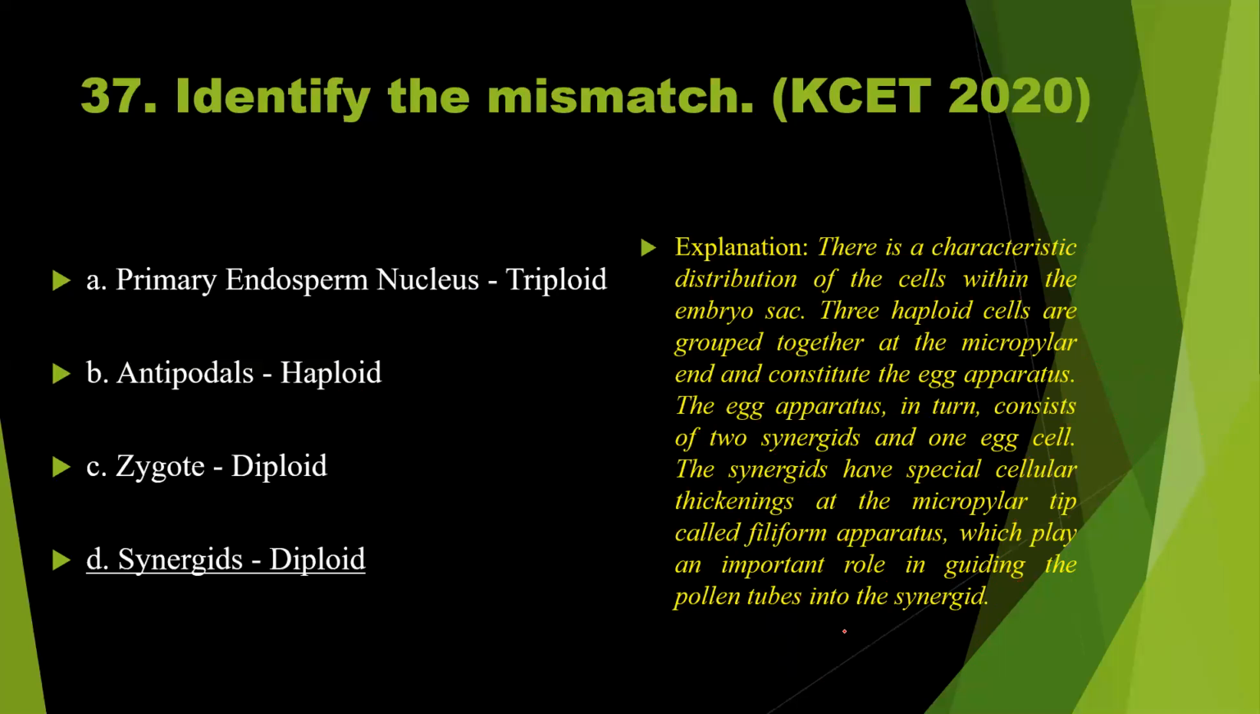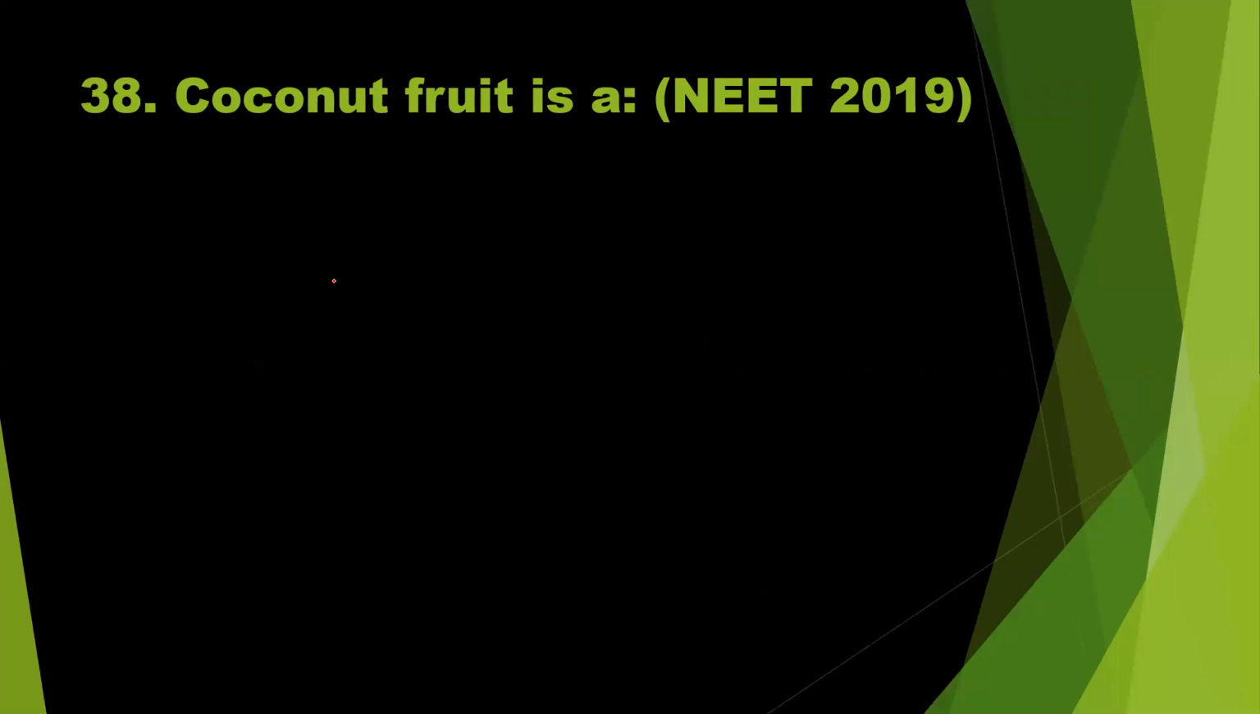Question number 38. Coconut fruit is asked in NEET 2019 exam. Coconut fruit is an example for drupe, no doubt in it.